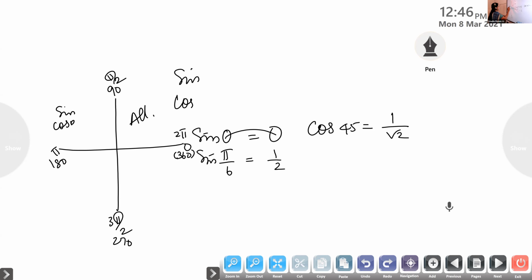Sine and cosec are positive. In the third one, tan and cot are positive. What you have learned in 11th standard, everything we need here, children. Just learn all the formulas. And in the fourth quadrant, cos and secant are positive. All the other trigonometric ratios are negative.